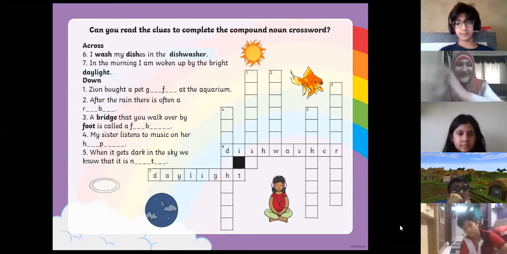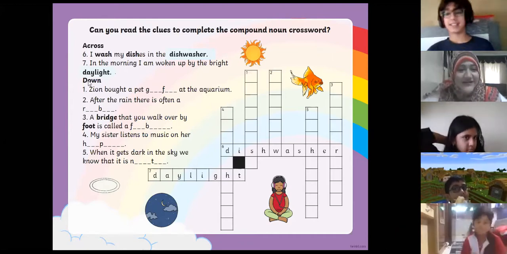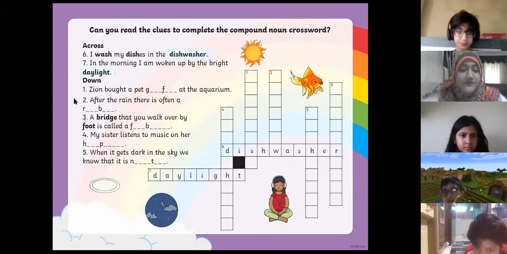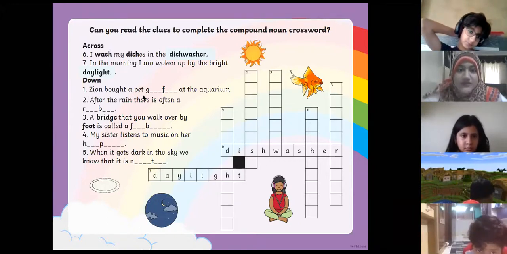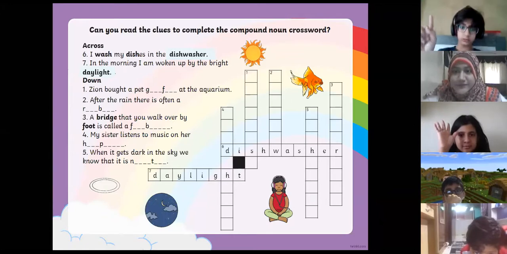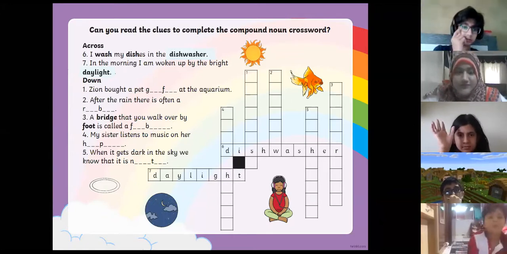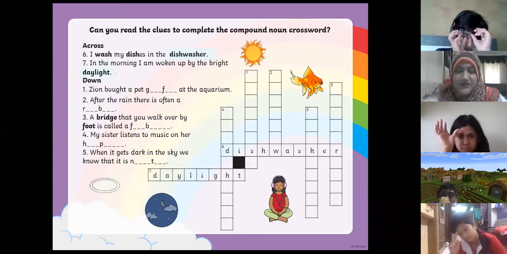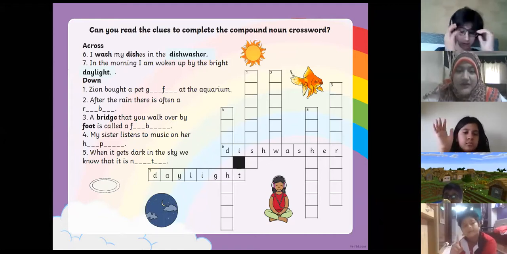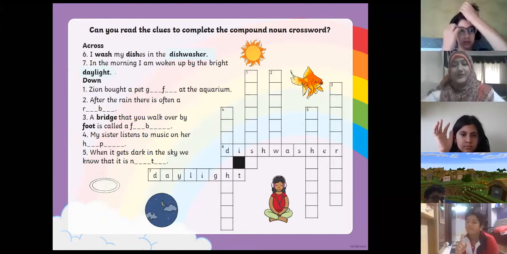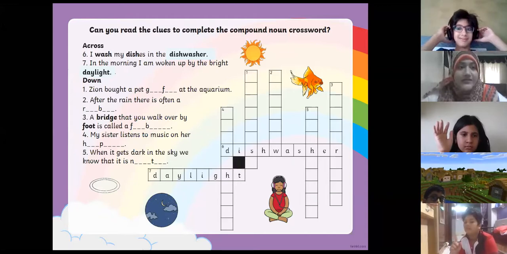Yes. Okay. Now we are solving all the down ones. All right. All the down column ones. Zion bought a pet dash at the aquarium. Humaira Qasim, go ahead. Humaira. It starts with G and the other word starts with F. A pet from the aquarium. Who's that? Yes, it's fish.